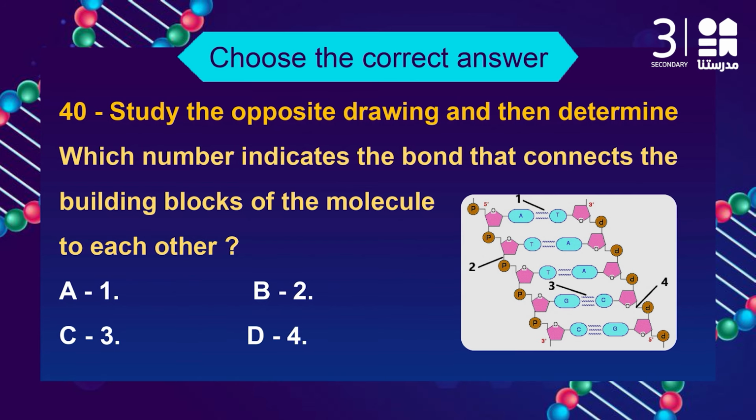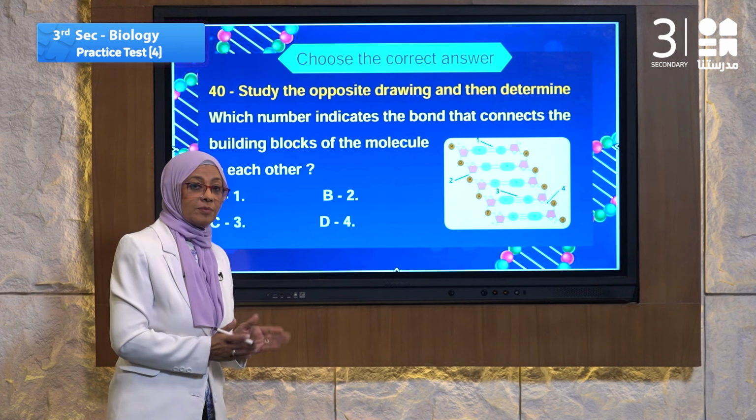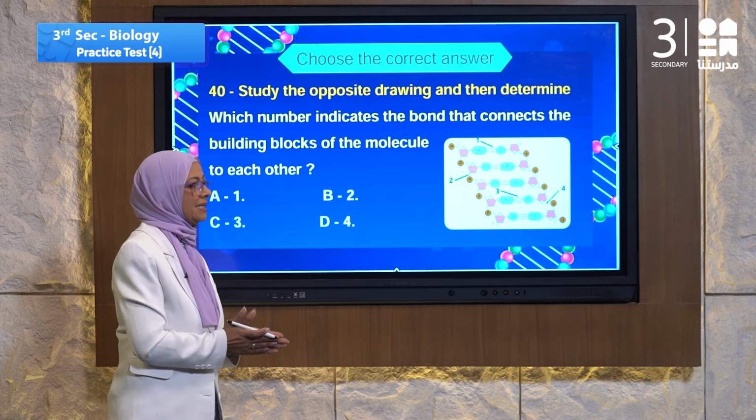40, study the opposite drawing and then determine which number indicates the bond that connects the building blocks of the molecule to each other. Building blocks. What are the DNA building blocks?